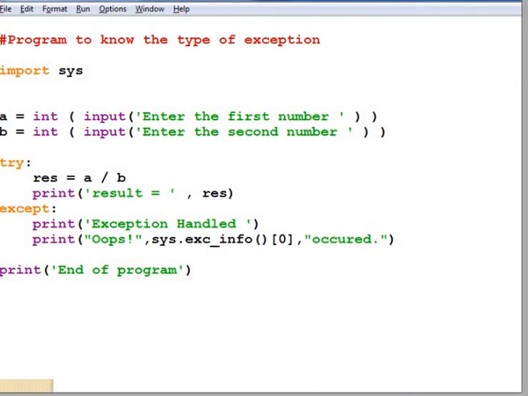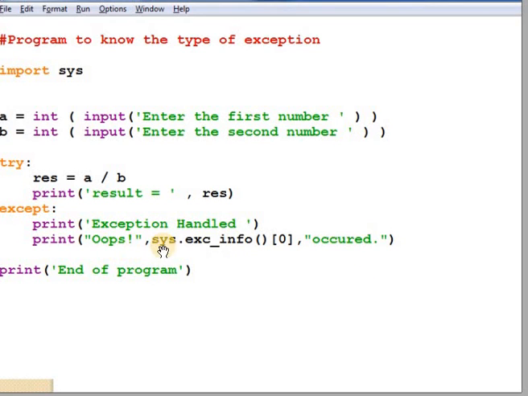The second thing is that we can also print the message that is generated by the system by using the sys.exc_info method. So here you can see that the program is the same as what we previously discussed, but instead, if we want to print the message that is generated by the system, what do we have to give here?